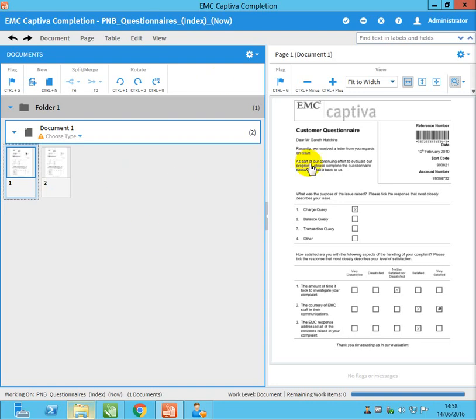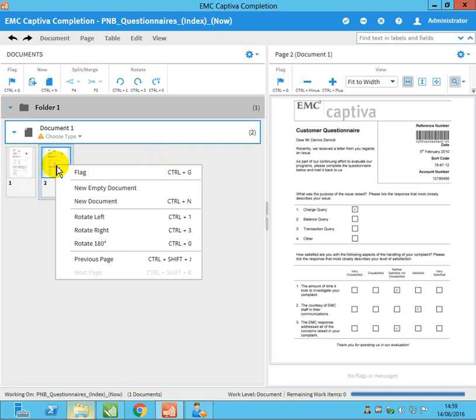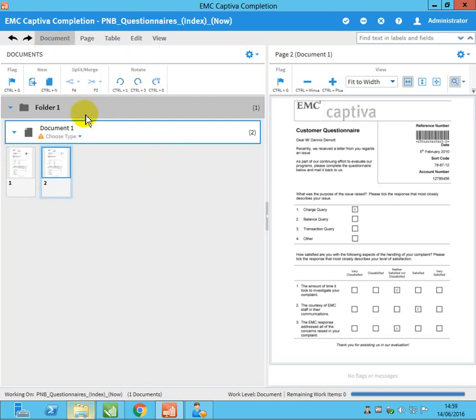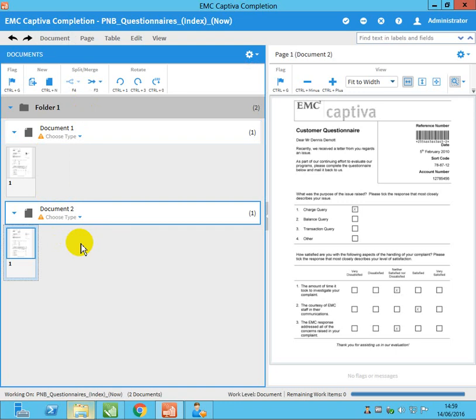You can see this, and there are two pages. The document type was chosen as document type not recognized. Later we will discuss this. Currently what I'm doing is selecting the second document, right click, new document, or you can go to document, new empty document, or new document. It will create the new document with that page.